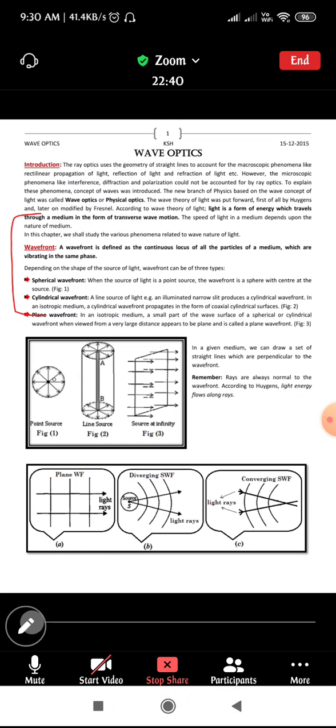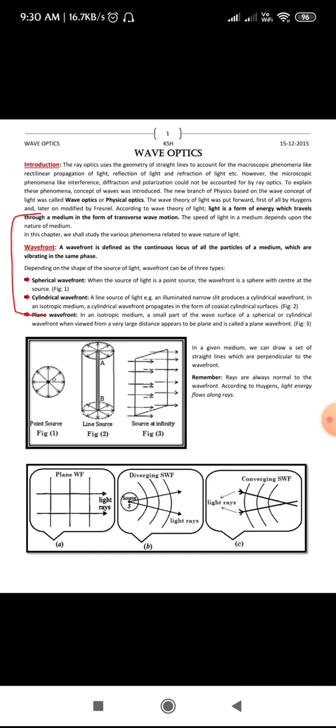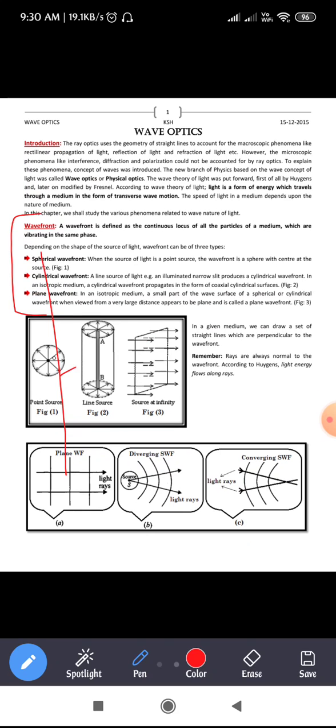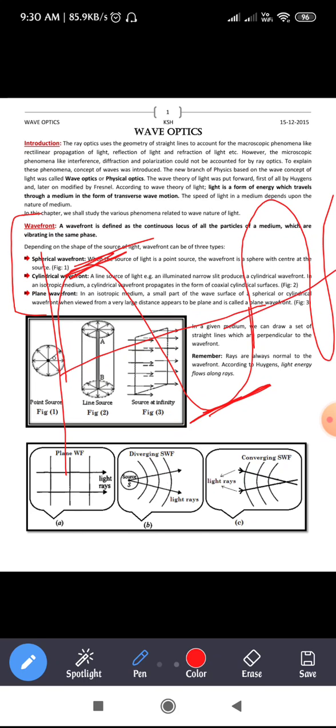the best example is a stone thrown in a river or a pond. As you know, the waves are created, right? The waves travel in the form of crest and trough, right? Correct. So what do you mean by crest and trough? First of all, this is crest and this is trough, right? So let us say that the waves move like this. Okay, take this point, again this point.